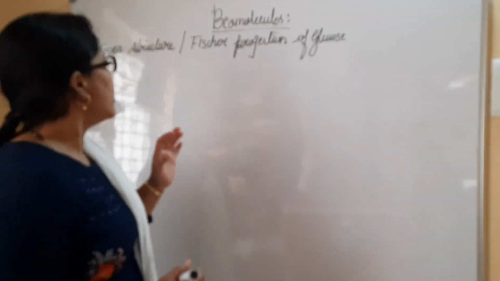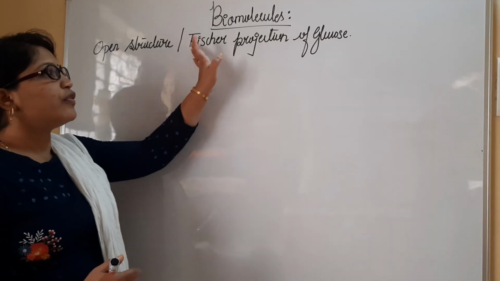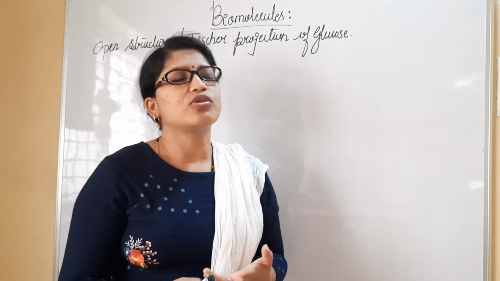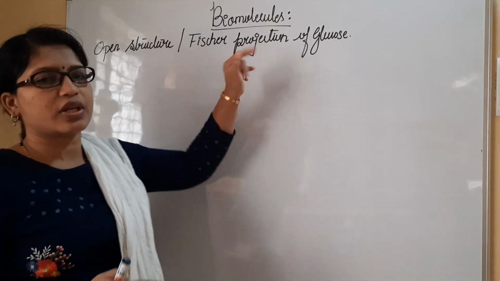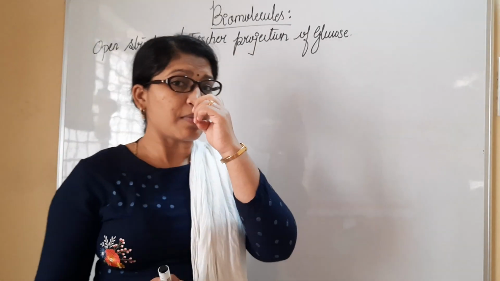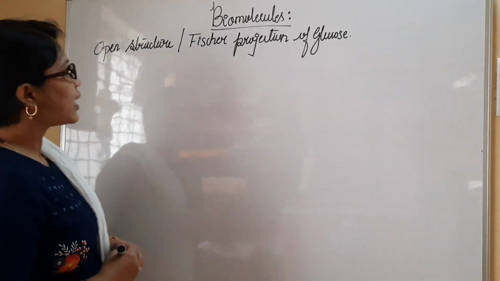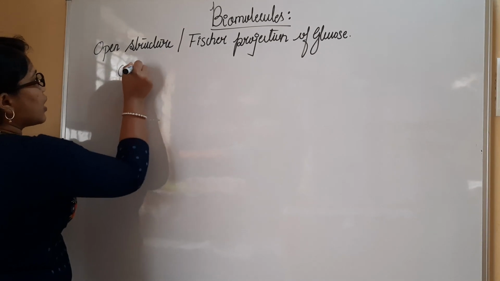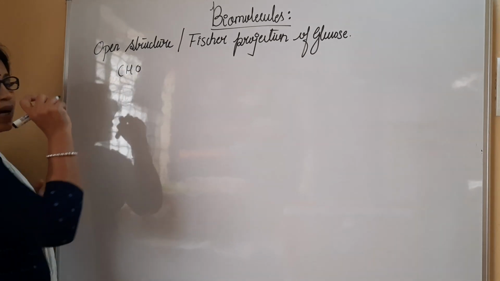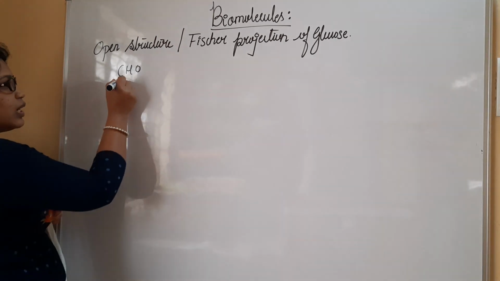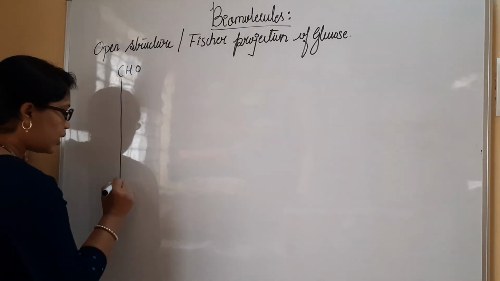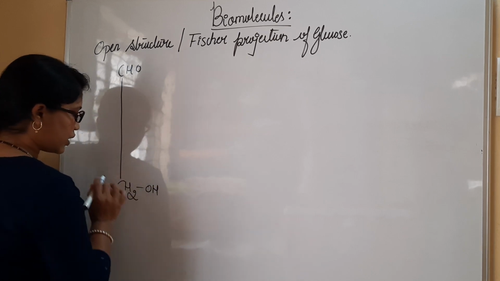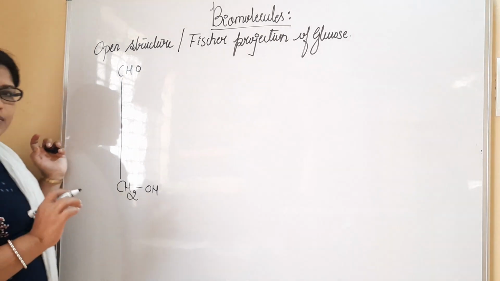So when you consider the open structure or Fischer projection of glucose, the open structure of glucose can also be called the Fischer projection. The Fischer projection of glucose can be asked for 1 mark. So let us write that structure. Let me have, very first, a carbonyl group. It is an aldehydic group. And here at last I have one primary alcoholic group, CH2OH. So totally 6 carbon atoms have been obtained.